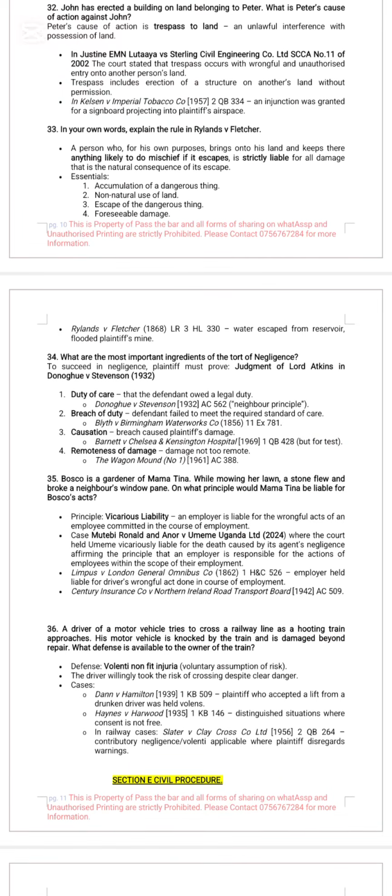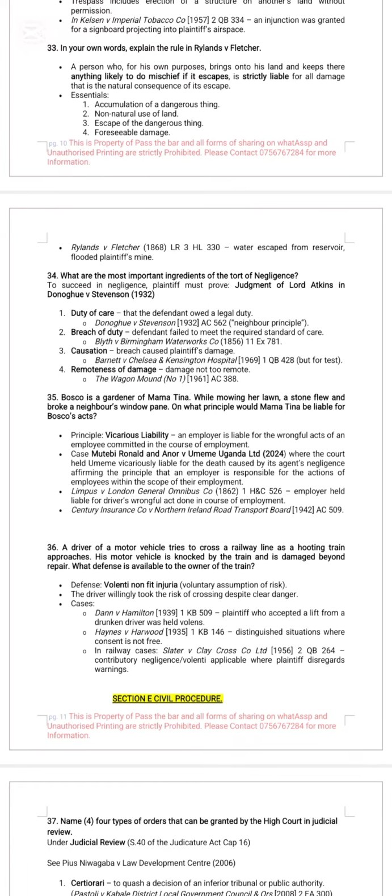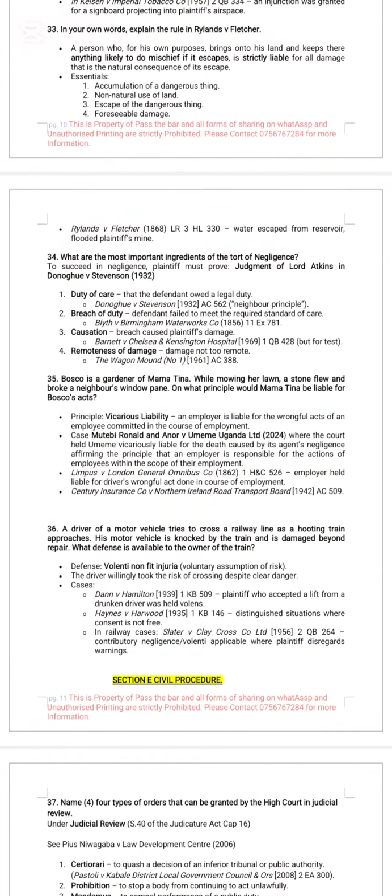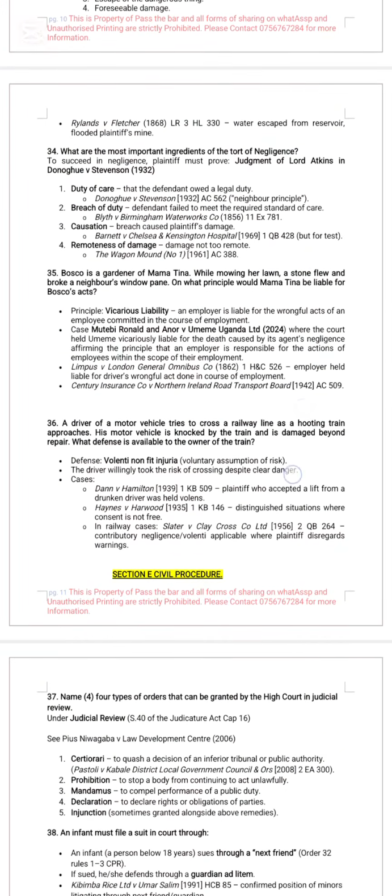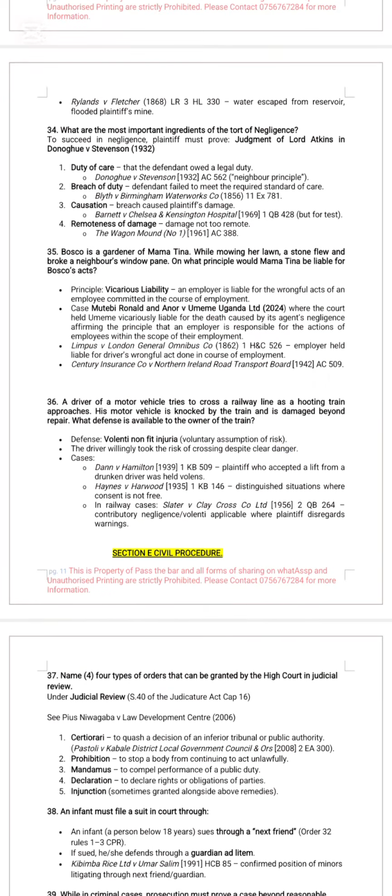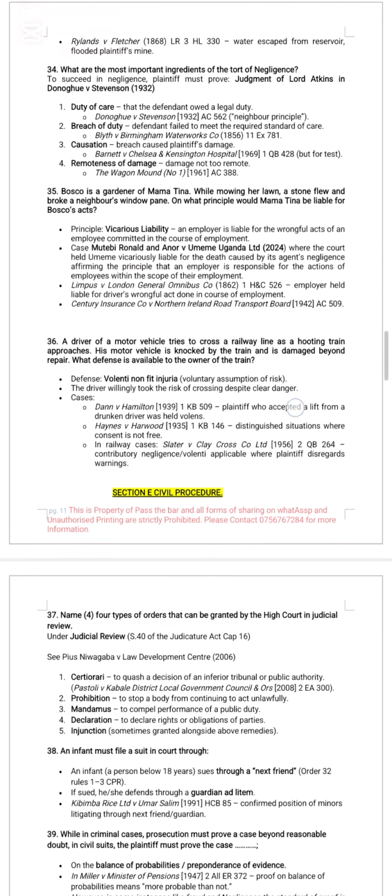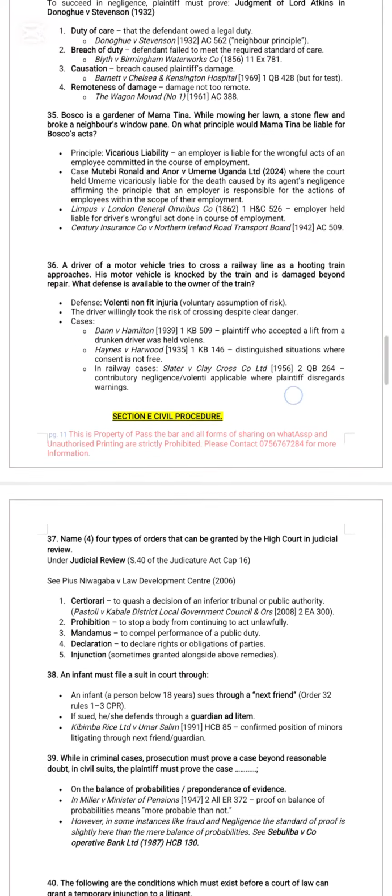So you have to understand the rule in Rylands versus Fletcher, because it's a very potential area of examination as far as tort law is concerned. 34. What are the most important ingredients of the tort of negligence? We have the case of Donoghue versus Stevenson, most especially the judgment of Lord Atkin: duty of care, breach of duty, causation, and remoteness of damage.